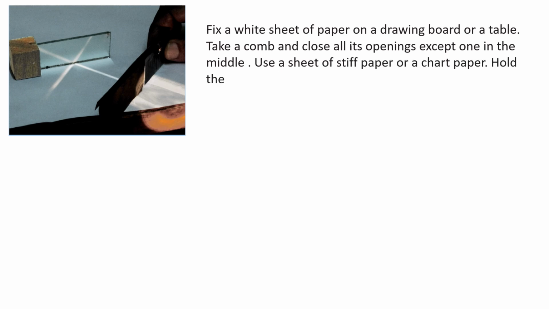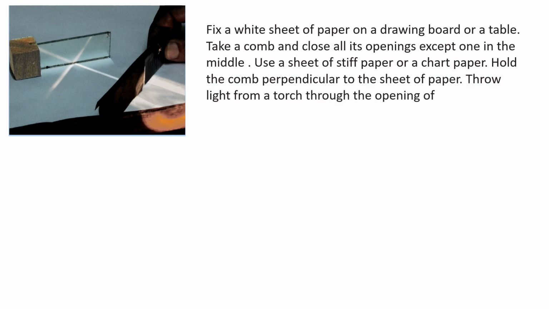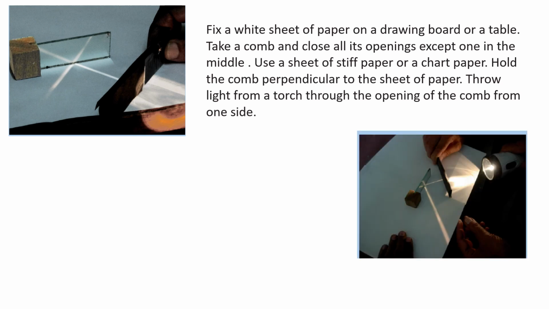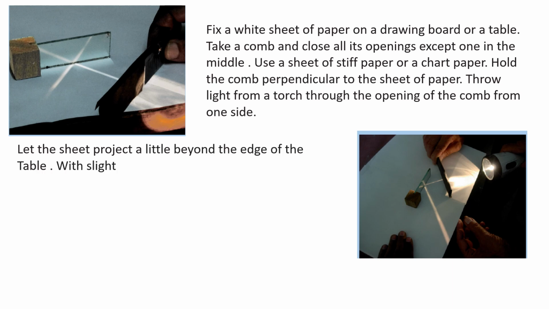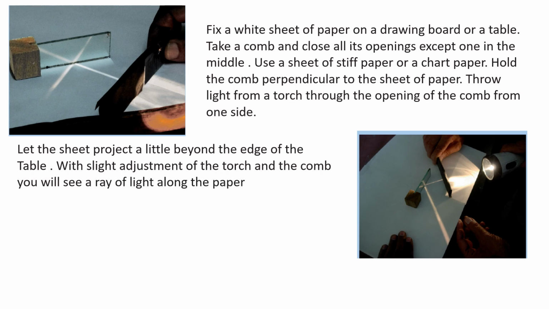So to do this, we are going to do a small thing here. Whenever we take the torch and focus the light onto the plane mirror, one reflected ray is formed. Whether this reflected ray, our incident ray and also the normal are all present in the same plane or not, we are going to prove here. First of all, we focus the light onto the plane mirror with the help of the comb. Then, whenever the reflected ray is formed, you can take a small scale or a pen, and put it exactly in the middle of the incident ray and reflected ray.